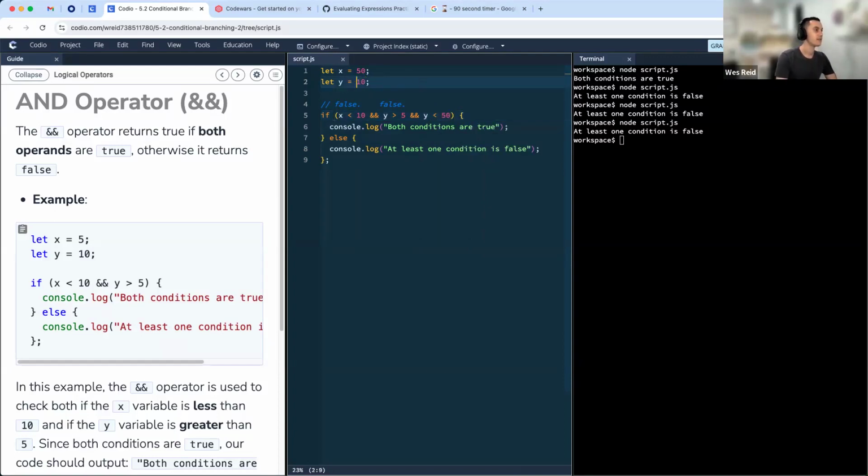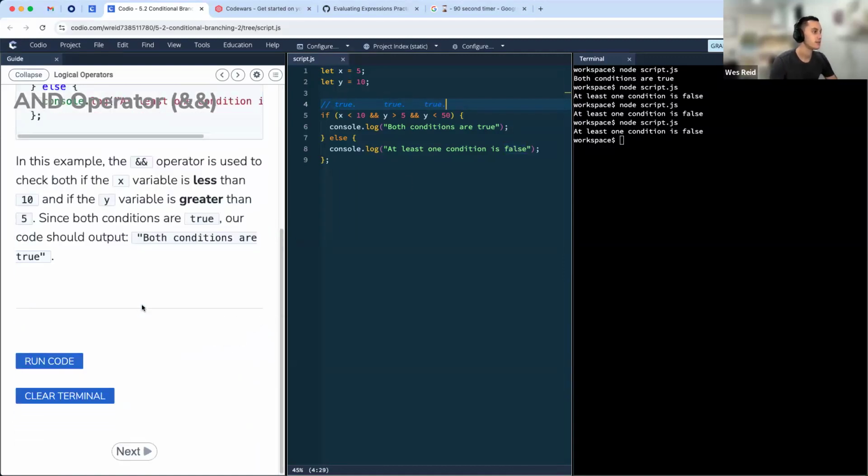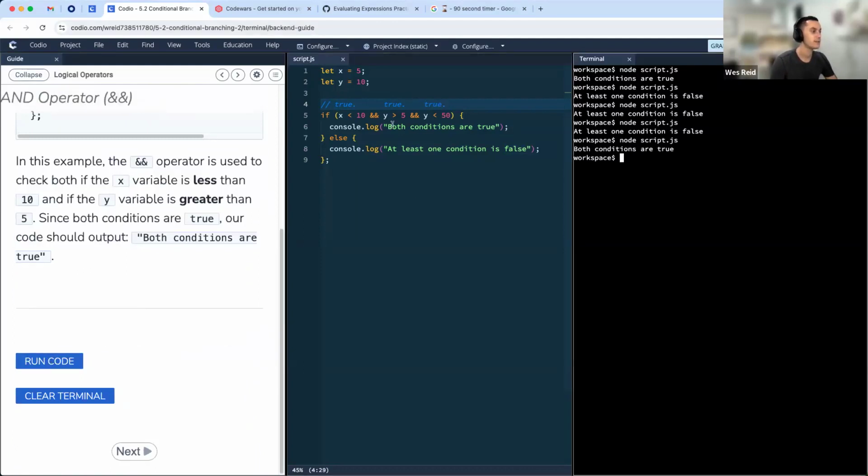In that case, to make that true, we could say 10. Let's set this back to 5. So we should now end up with true here. 5 is less than 10, that's true. 10 is greater than 5, another true. And 10 is less than 50, another true. So in this case, I guess I should say all conditions are true.